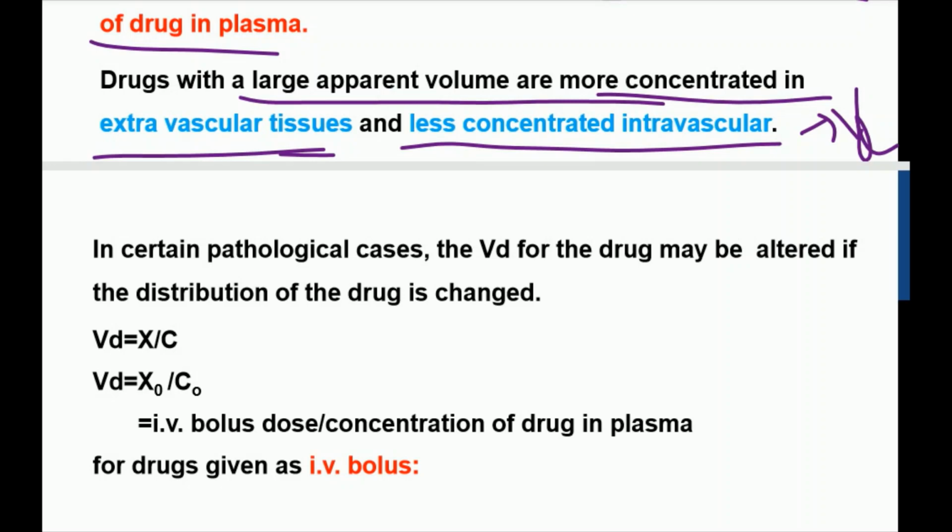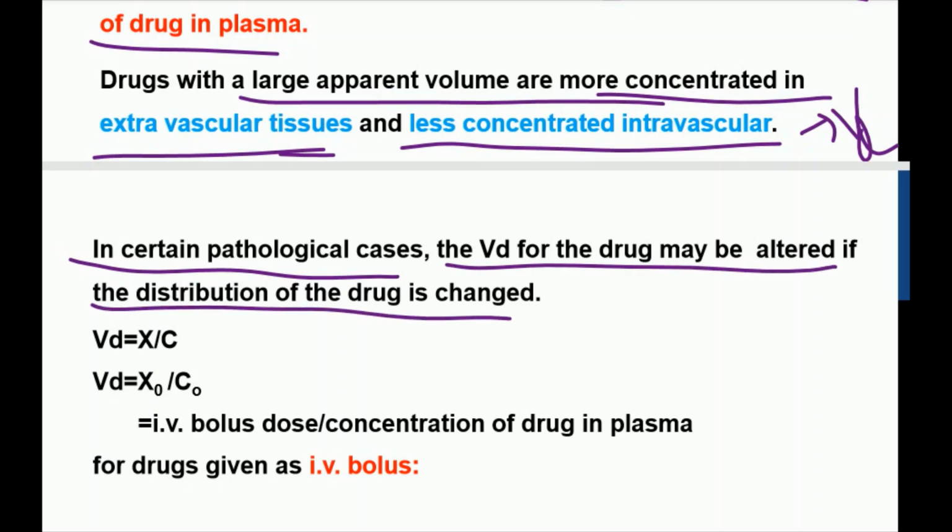If the Vd is less than the actual body fluid, meaning less than 42 liters, for example in the range of 3 to 4 liters, then the plasma protein binding of the drug is very high. In certain pathological conditions, the Vd of the drug may be altered if the distribution of the drug changes. If the distribution is changed, Vd may be changed.